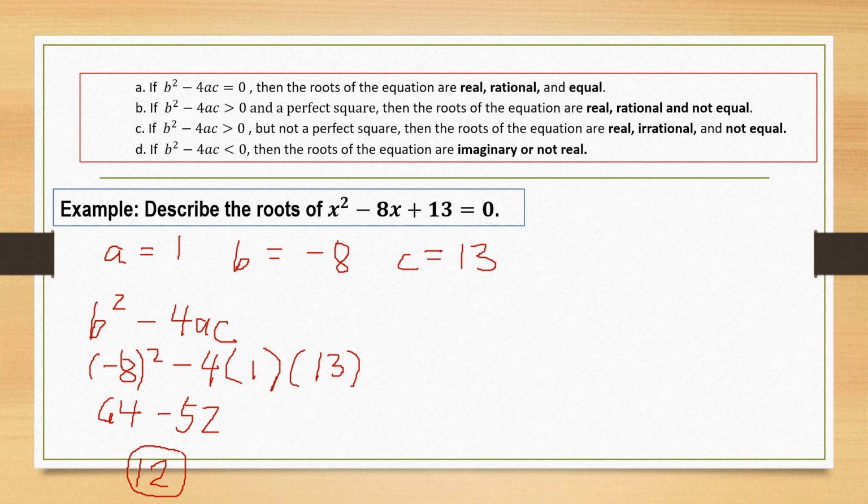Now, 12 is greater than 0 and it is not a perfect square. So since the discriminant is greater than 0 and not a perfect square, therefore we can say that the nature of the roots of the equation are real, irrational, and not equal.